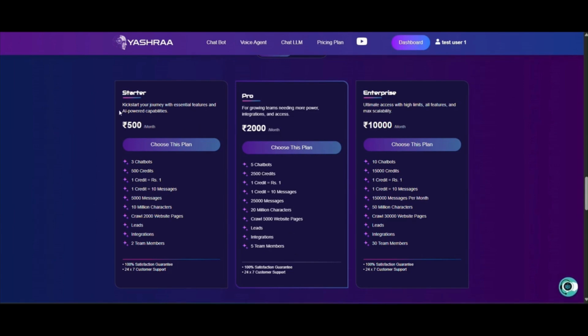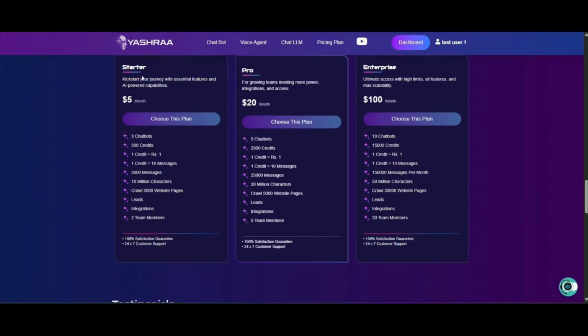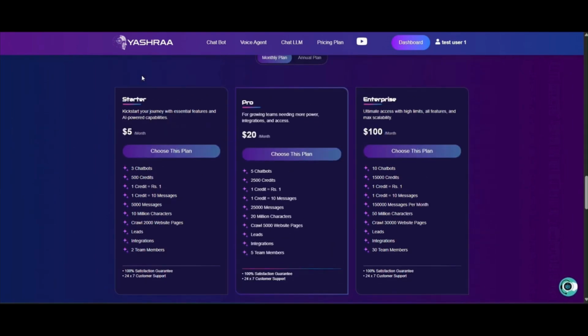Here the pricing, as you can see, is shown in Indian rupees. Now let's look at how dollar pricing looks. For the starter plan, if you are paying in dollars, you will have to pay $5.